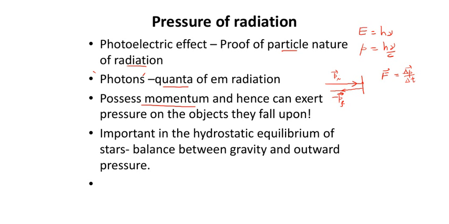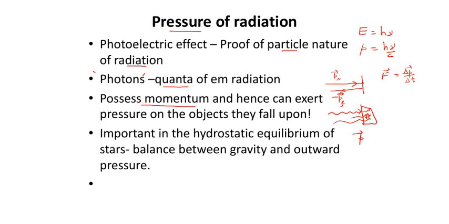And hence we can say that whenever an electromagnetic radiation or a photon is incident on some objects or surfaces, it can exert a force. And if you know the area on which the electromagnetic radiation is incident, and the force that is created, then automatically you will be able to calculate what is known as the pressure exerted by the radiation. So our conclusion is that due to the momentum possessed by electromagnetic radiations, they can always exert a pressure on whichever surfaces they are incident on.